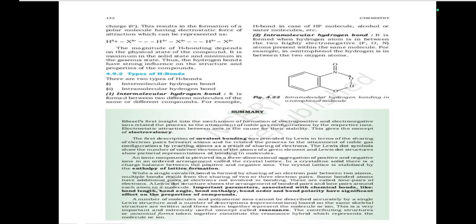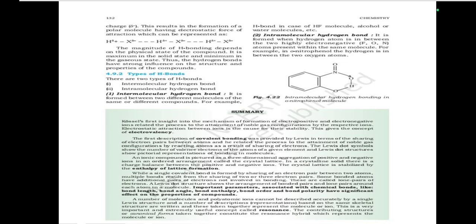The first description of covalent bonding was provided by Lewis in terms of the sharing of electron pairs between atoms, and he related the process to the attainment of noble gas configuration by the reacting atoms as a result of sharing of electrons. The Lewis dot symbols show the number of valence electrons of the atom of a given element, and Lewis dot structures show pictorial representations of the bonding in molecules.